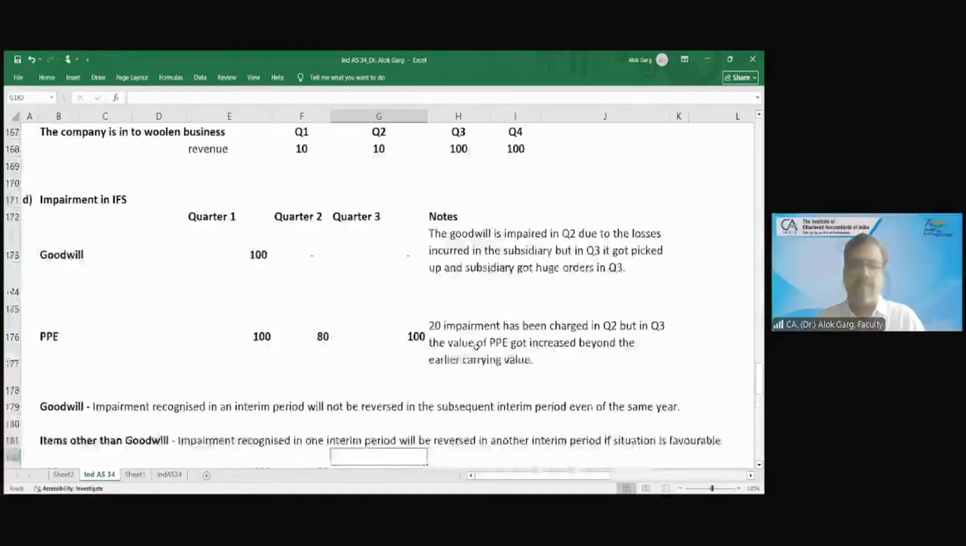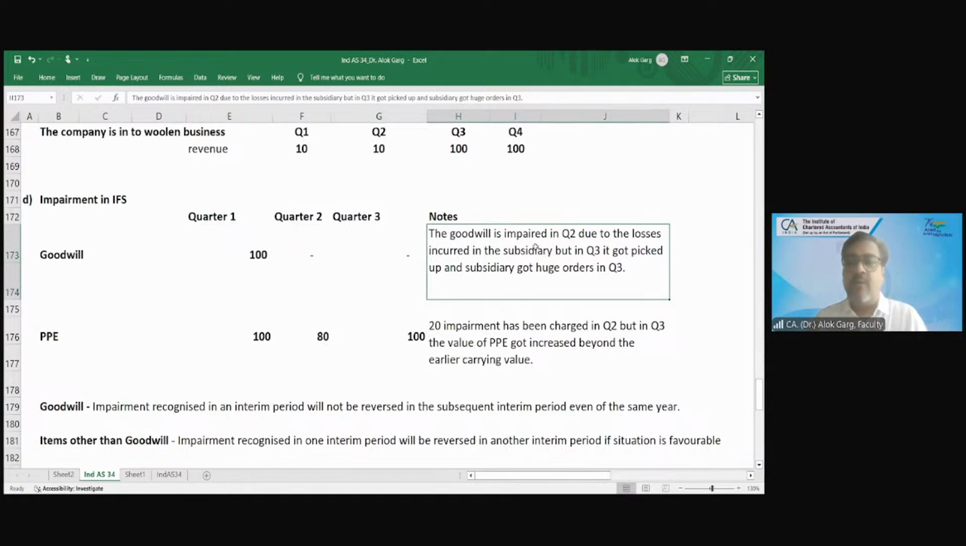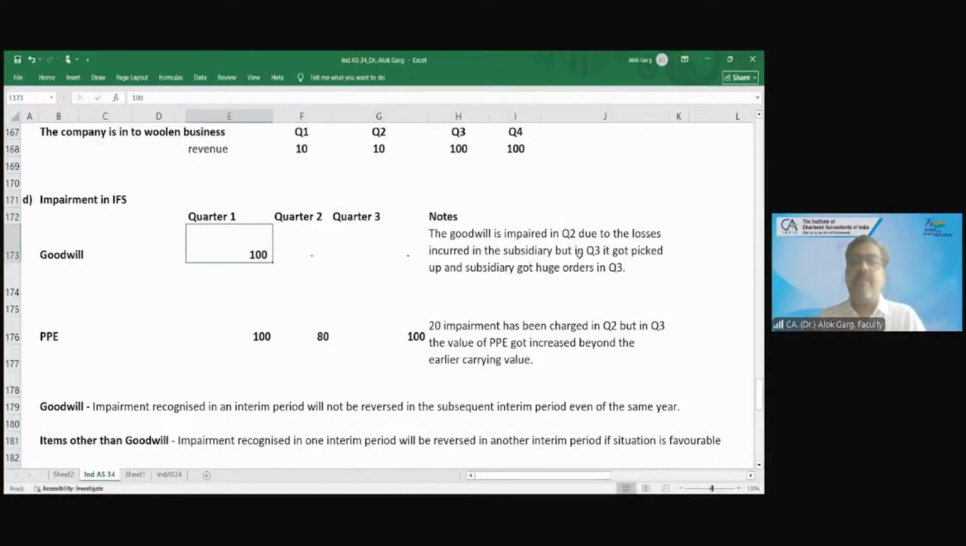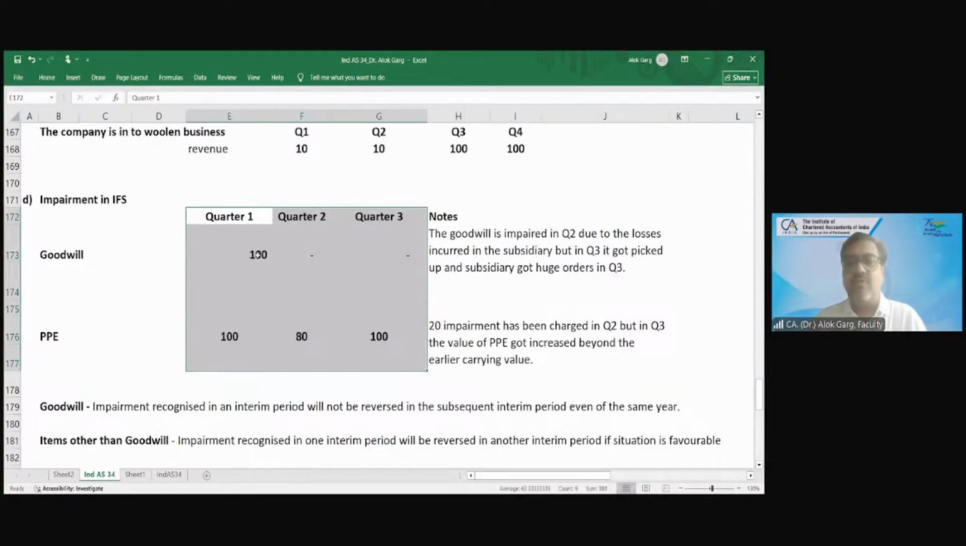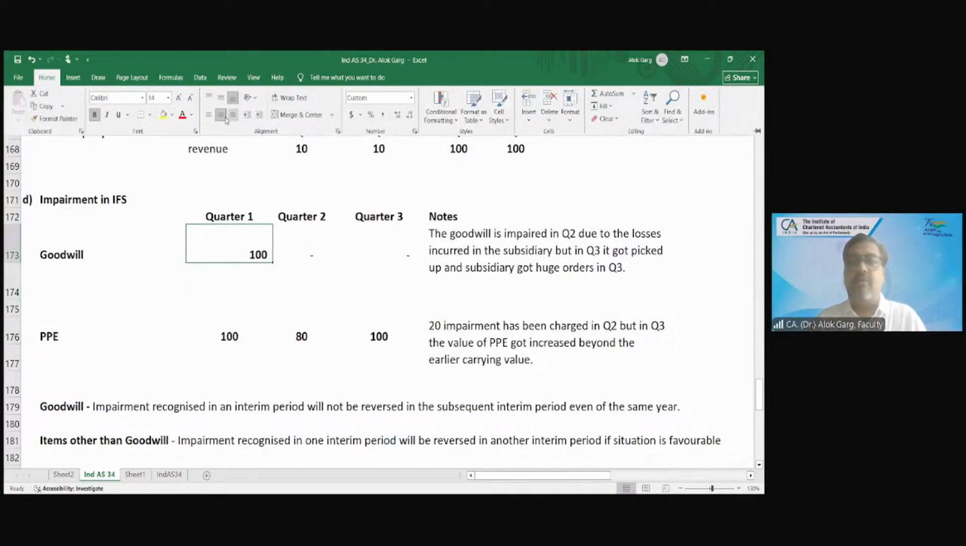Impairment in interim financial statement. Now let's come to the impairment. Friends, goodwill was 100 crores in quarter 1. The goodwill is impaired in quarter 2 due to the losses incurred in the subsidiary. But in quarter 3, it got picked up and the subsidiary got huge orders in Q3. There were huge losses in the subsidiary, hence the goodwill was impaired in the quarter.